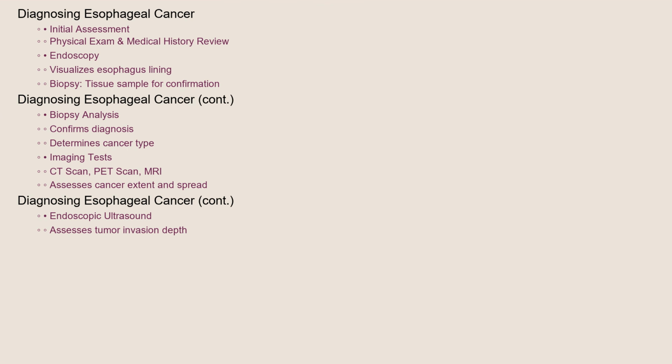How is esophageal cancer diagnosed? The process typically begins with a physical exam and a review of your medical history. If your doctor suspects esophageal cancer, they may recommend several tests. An endoscopy, where a thin, flexible tube with a camera is inserted into the esophagus, allows the doctor to visualize the lining and take tissue samples for biopsy. A biopsy is essential for confirming the diagnosis and determining the type of cancer. Other imaging tests, such as a CT scan, PET scan, or MRI, can help determine the extent of the cancer and whether it has spread to other parts of the body. An endoscopic ultrasound can also be used to assess the depth of tumor invasion.